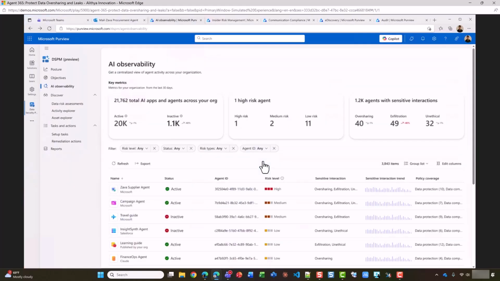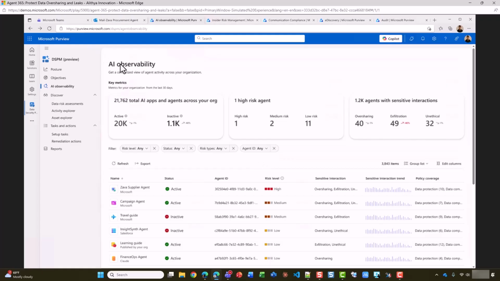As a data security admin, Microsoft Purview is where I go to manage all of my agents at risk and the data that they're accessing. I can see what agents are doing. AI observability in Purview helps me monitor agents and gives full visibility on how they handle sensitive data. I can protect what matters, enforce secure data access policies for agents, and I can stay compliant. Retention, auditing, e-discovery, all this extends to agents like it does employees.